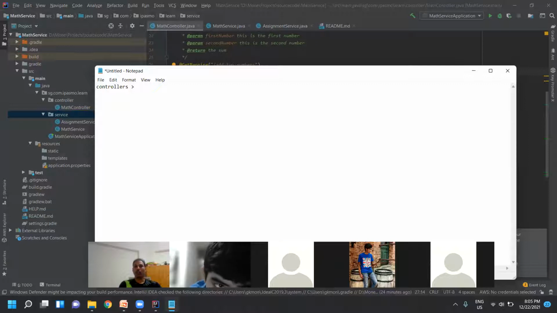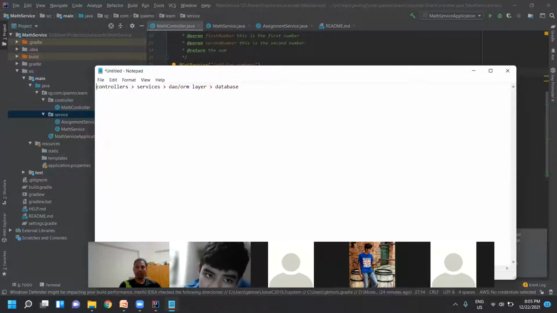Controllers will always call services. All the services will call the DAO or ORM layers, and this one will be directly talking to the database. This is the application architecture.